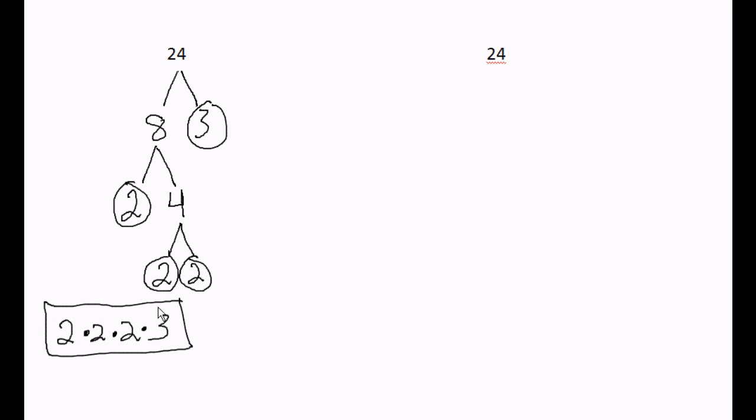That's the answer. We don't actually multiply it. We just show them in multiplied form. Prime factorization is showing you prime numbers multiplied together to equal your original top number. So we're going to do 24 again, but we're not going to use 8 times 3. We're going to use something else. See if we come up with the same number.